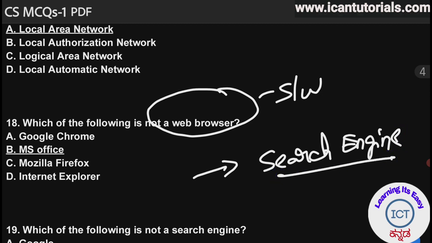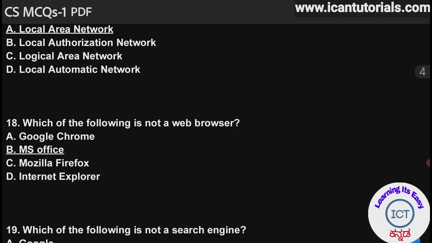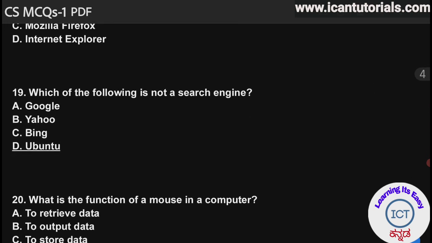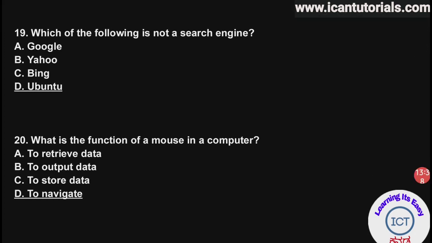So which of the following is not a web browser? MS Office is not a web browsing software because MS Office is an application software. Google Chrome is a web browser. Mozilla Firefox is a web browser, and Internet Explorer is also a web browser. So what do you mean by web browser? A web browser is a software which is used to access the search engine.